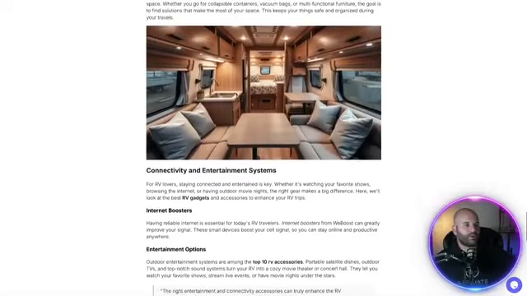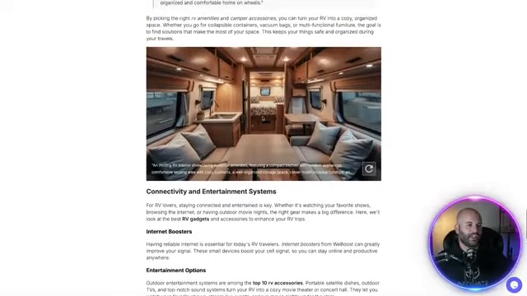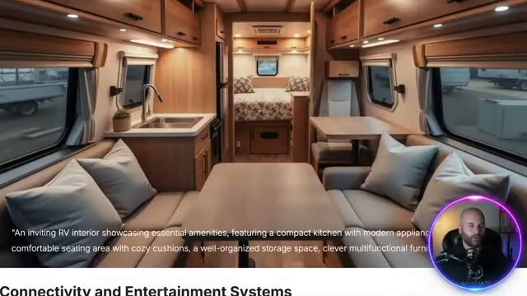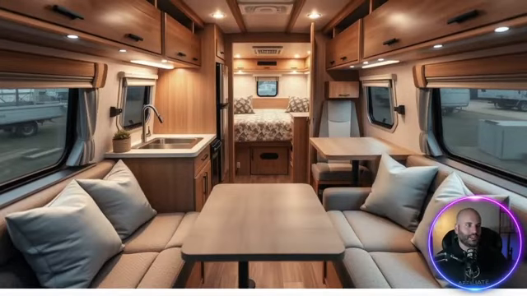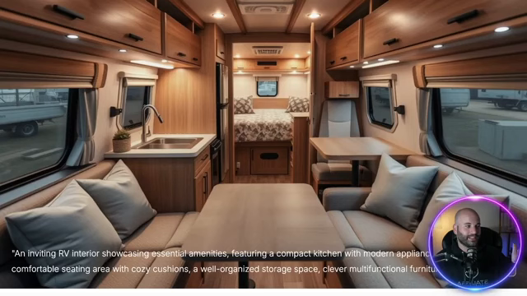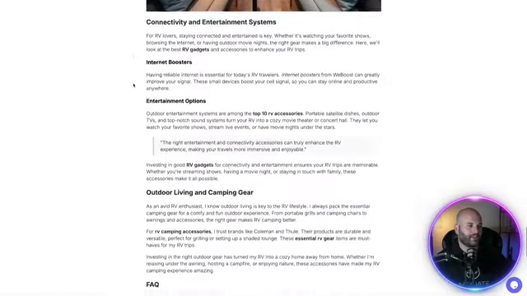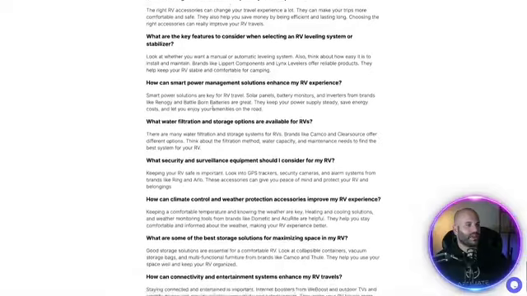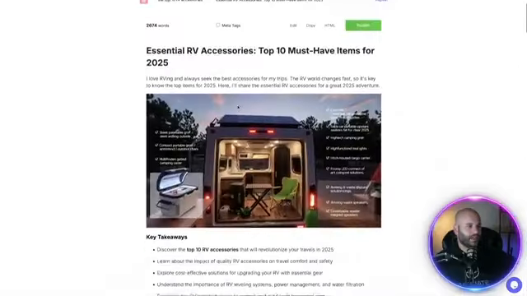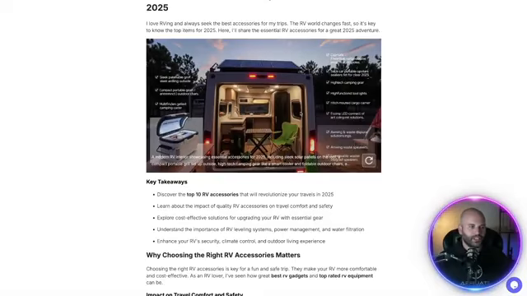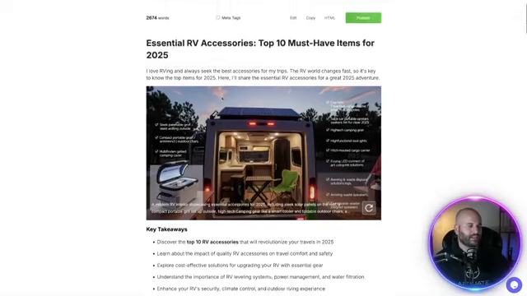And then what we want to do is we want to get this onto our blog. I love this image right here. I mean, that looks so real. If I told you this was generated by AI, would you believe me? Because guess what? It absolutely is. This is not a real picture. It's generated with AI. That is so crazy to me. So we come down here, it has frequently asked questions. Let's go to the top and see if that image is done regenerating. So there we go. It changed up the image to something different. You will have to look over these. Sometimes there still can be mistakes like in the writing and stuff.